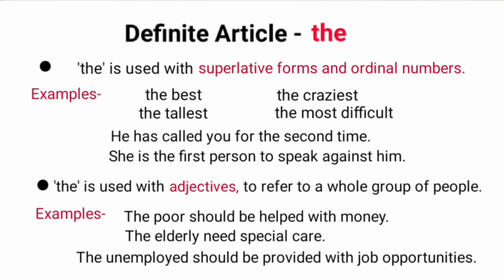Second example, the elderly need special care. Here, the elderly means the whole group of elderly people. Third example, the unemployed should be provided with job opportunities. The unemployed includes the whole group of unemployed people.